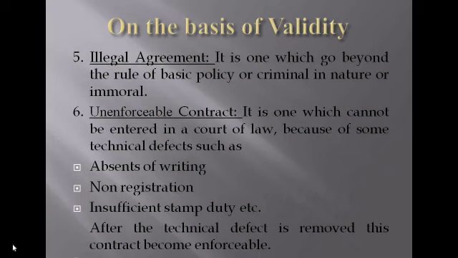And if you do not provide sufficient stamp duty, then you can't continue the contract. But if you remove the technical defects in your contract, then you can enforce the contract. Afterwards, once you remove the technical defects, your contract is a valid contract.